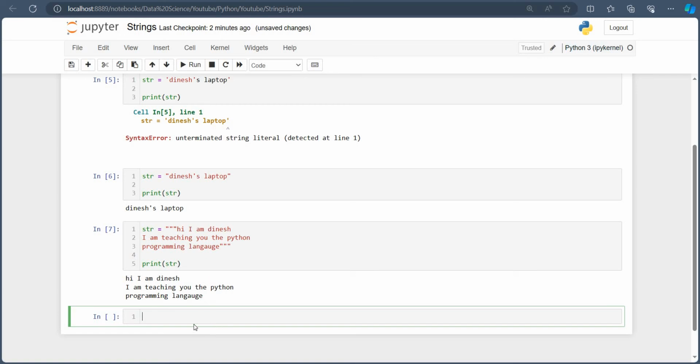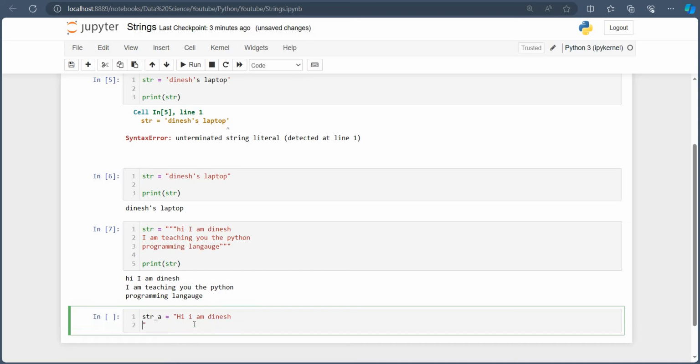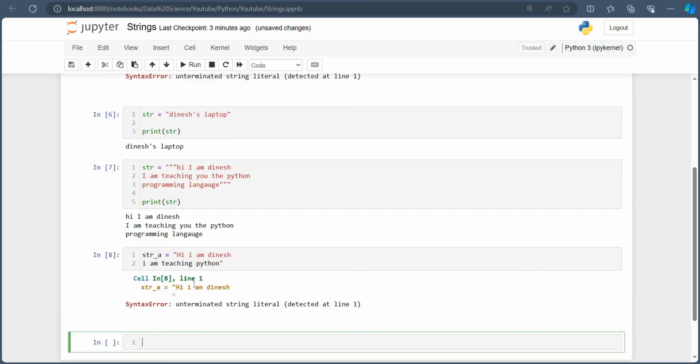Okay, if you try the same thing in double quotes, suppose: I am Dinesh. I am teaching Python. Okay, I have used the double quotes. See, there is an error. Why? Because the string ends here for the double quotes.